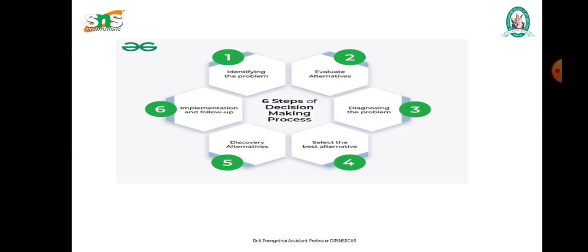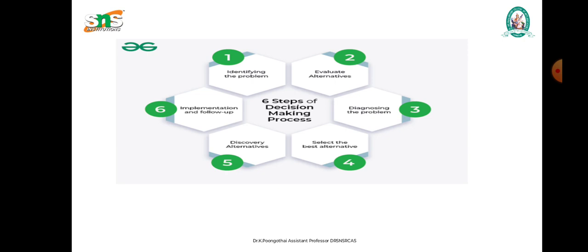Next, we have the decision making process. Here we have 6 steps in the decision making process. But before making a decision, we have to follow the following steps, and then we make a decision. The first one is defining the problem. Defining the problem is the first step in decision making.